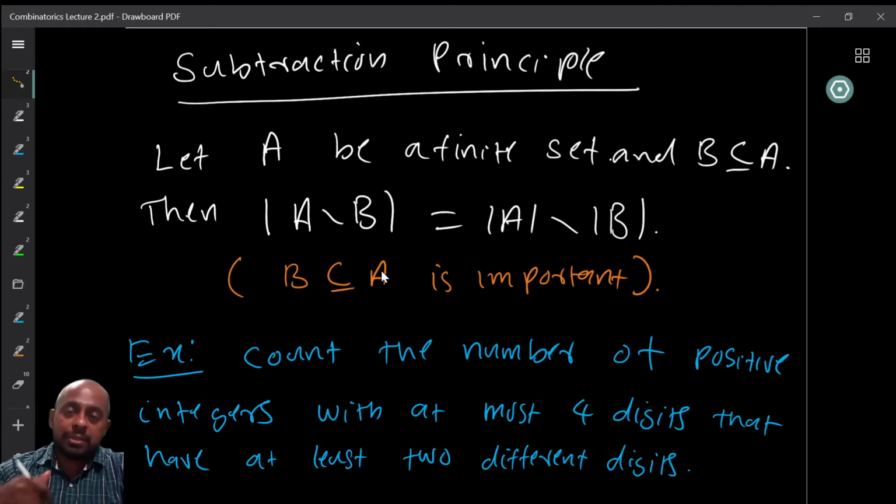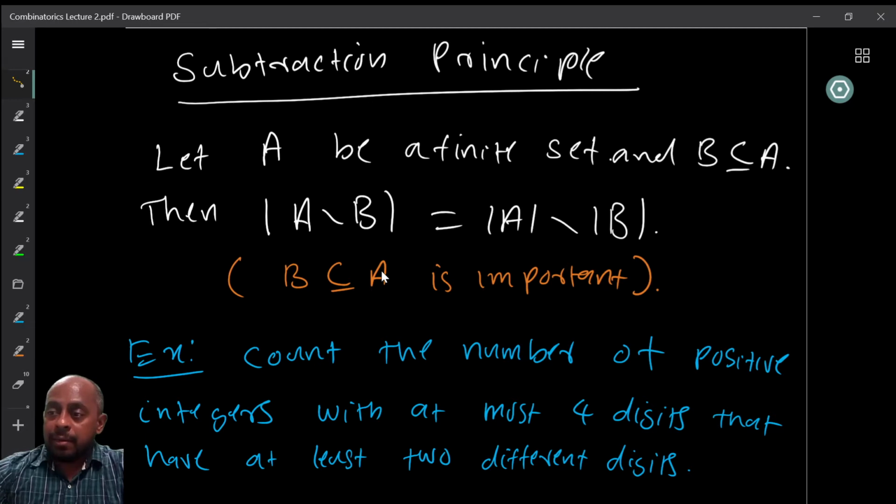So how do we use the subtraction principle? What are we given? We are given the set of positive integers with at most 4 digits, with some extra properties. So we can consider our big set as the set of all positive integers with at most 4 digits. How many are there? Well, we know that the smallest number with 5 digits is 10,000. So therefore, up to 9,999.